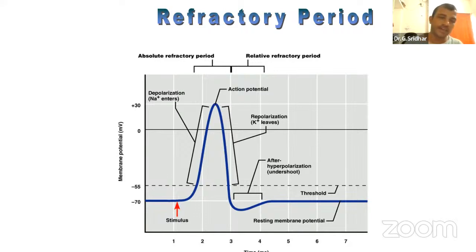once again minus 70. You should know what resting membrane potential is, what potential difference is, what ionic current is, and what the different types of ion channels are which you find on the cell. At the same time, what depolarization is, what repolarization is, what hyperpolarization is, and what type of channel. You can see that she gave the answer: voltage gated cationic channel, because here we give the stimulus, we are not giving any chemical or ligand to generate the action potential. That's why it is voltage gated. It is opening the sodium channel. That's why this is a cationic channel.